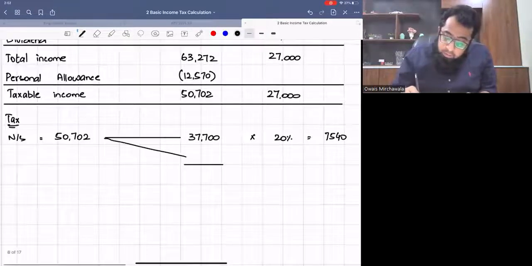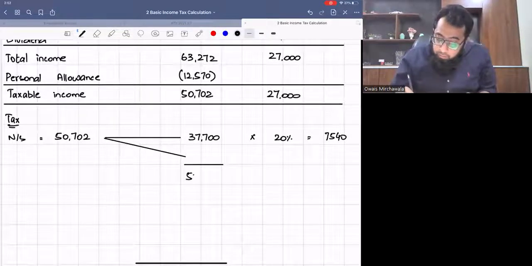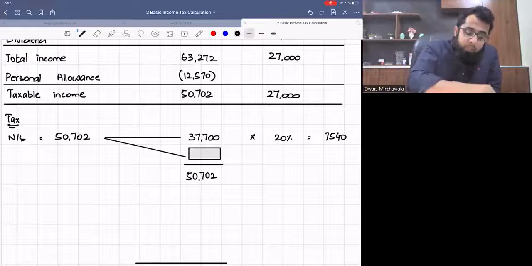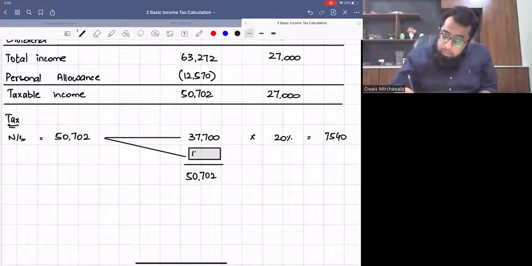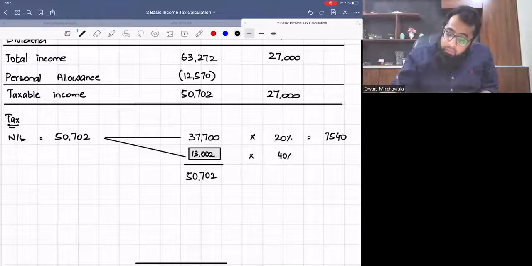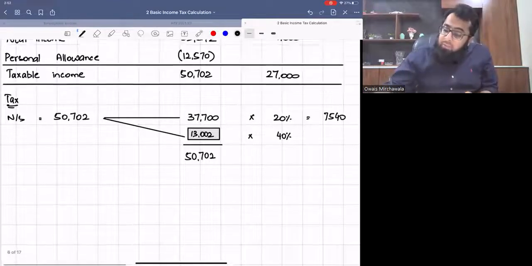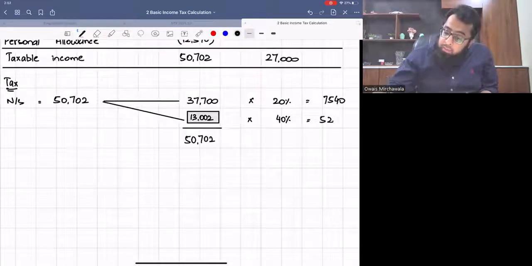Still, non-saving income is remaining. So now it will go in the higher rate band, which continues till 150,000. 50,702 minus 37,700 is 13,002. We will apply 40% on it, so this gives us 5,201.